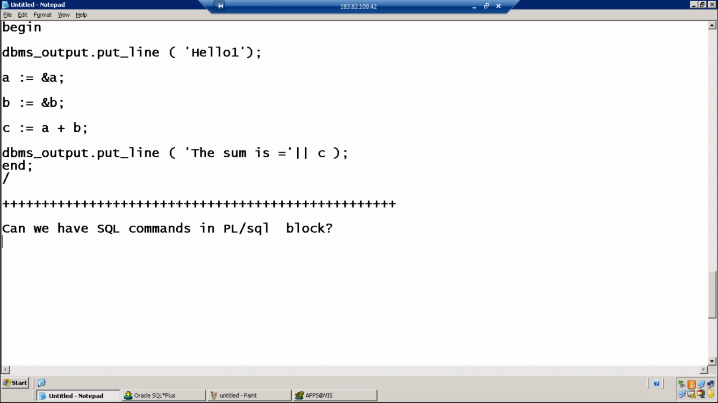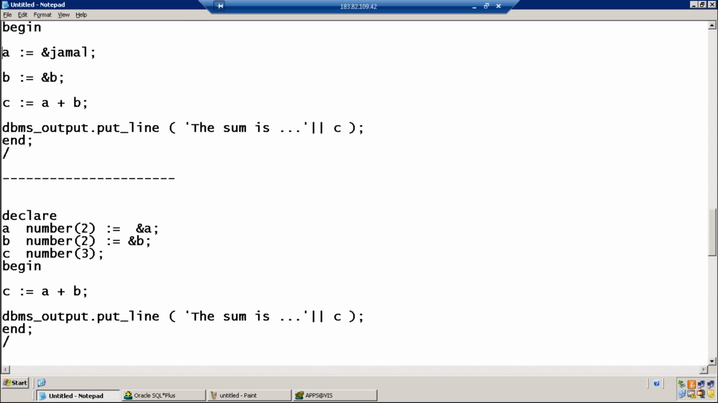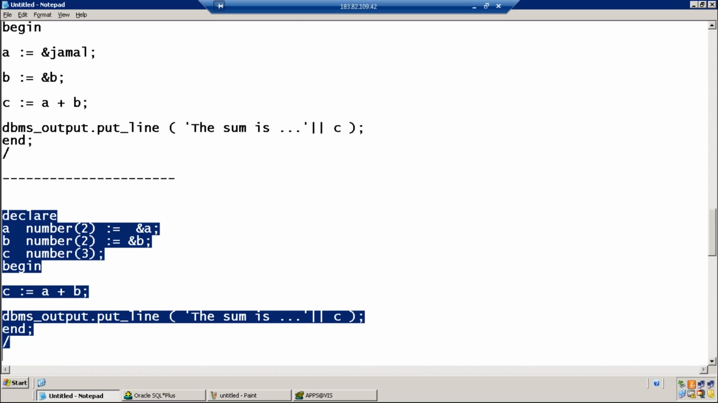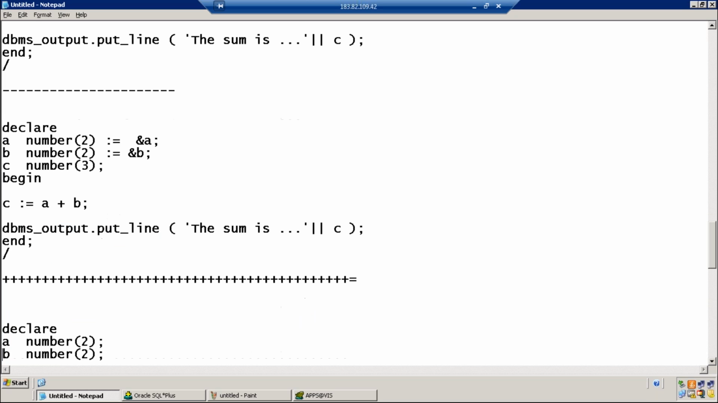This is important. Can we have SQL commands in a PL/SQL block? What does it mean? Some get function, statement we can insert within the procedure.